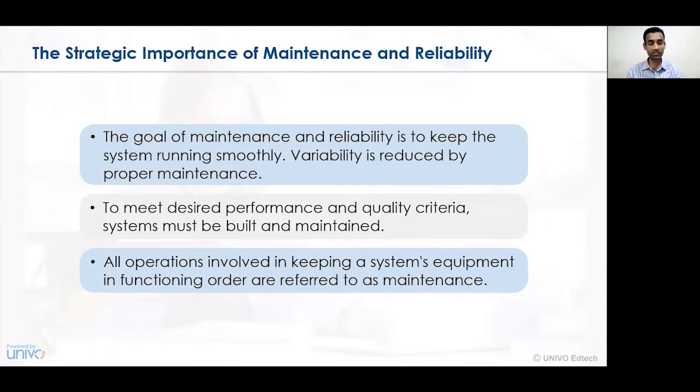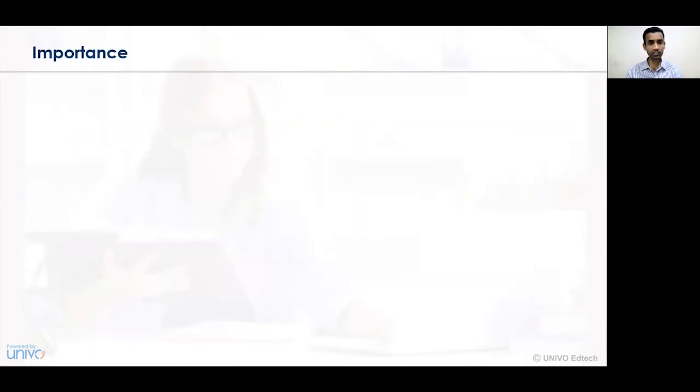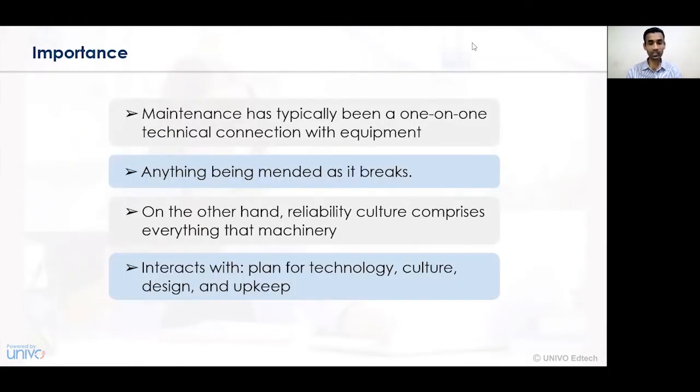So whatever activities we are conducting, if they are conducted in a better and effective way, so that all the equipment keeps functioning, that is referred to as the concept of maintenance. Now let's understand the importance of upkeep maintenance. Maintenance has typically been a one-on-one technical connection with the equipment.